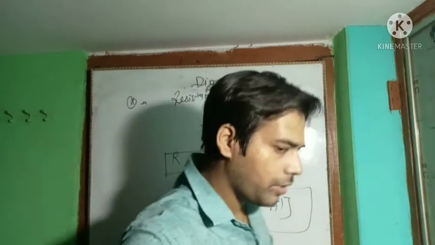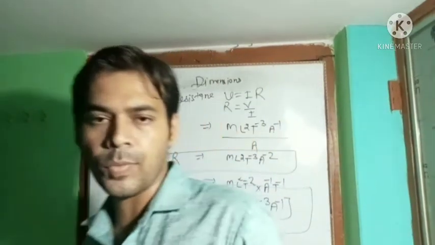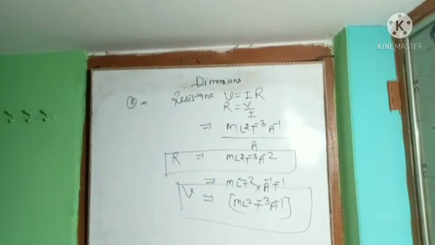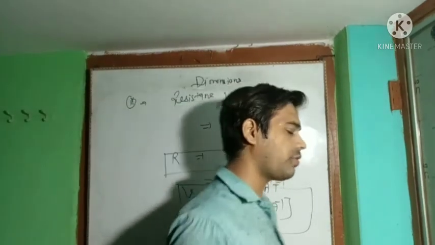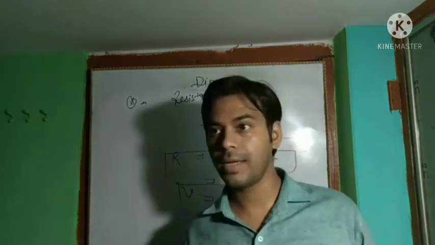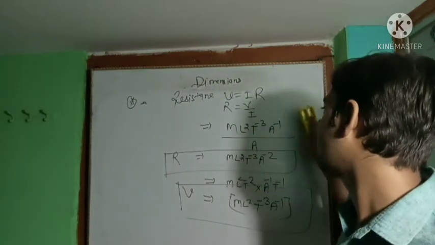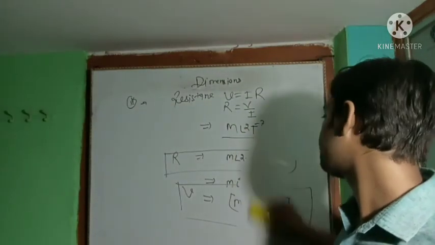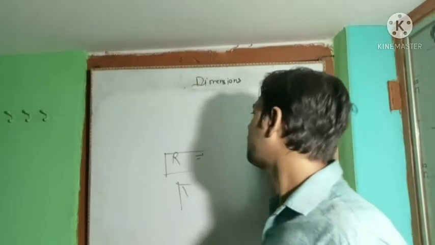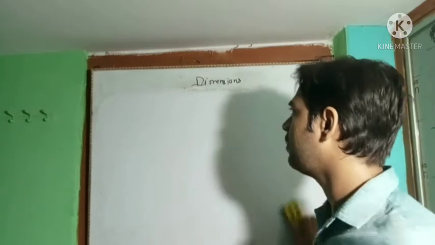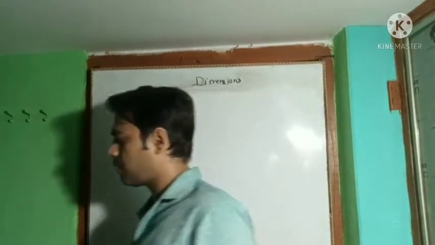So you can derive the dimensions of any physical quantity. No problem. Only one thing: you must know the formula, then you can use the formula and find the dimensions of any physical quantity. Very good, cool. Understood? यही आपका प्रोसेस है डायमेंशन निकालने का. किसी भी डायमेंशन आप निकाल सकते हैं. Do not worry about that.